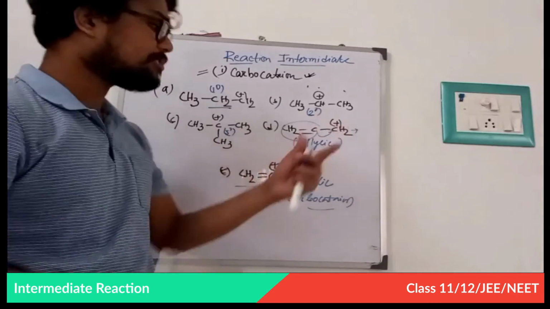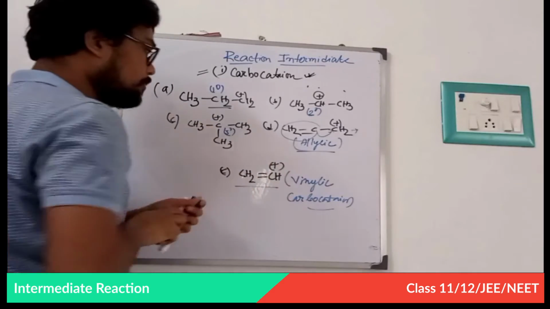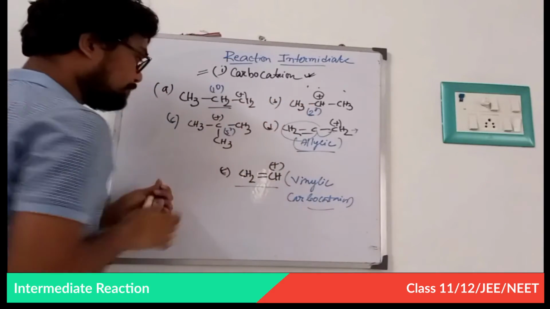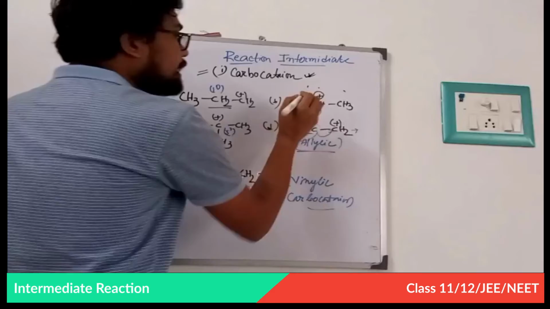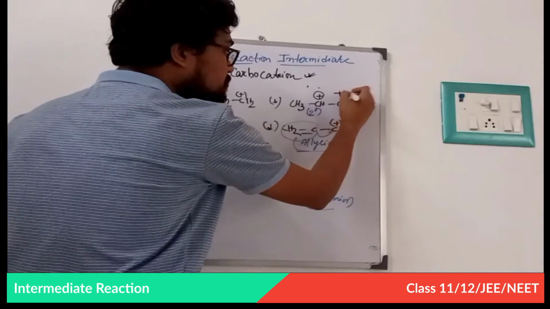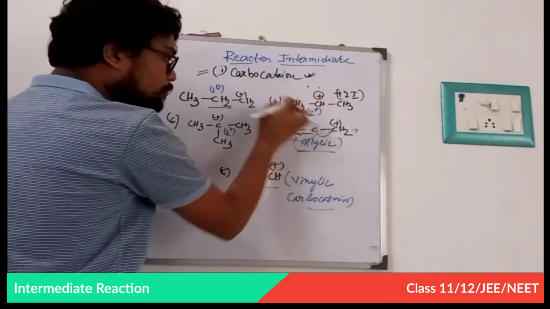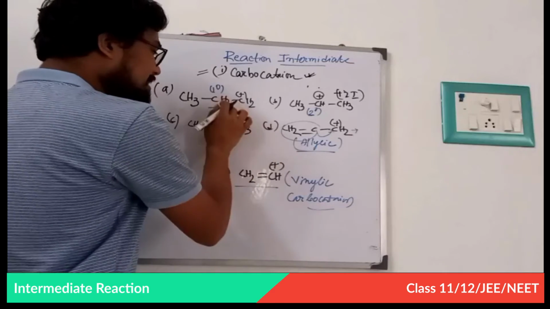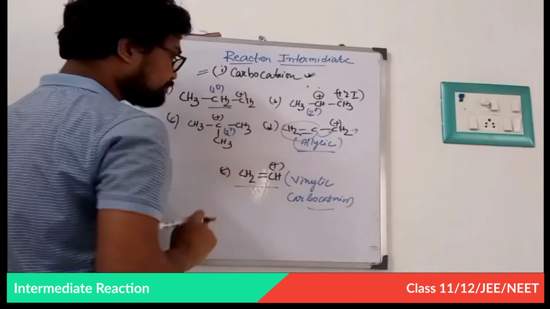Now I am going to discuss the stability. Very carefully. This one has 2 plus I effects of 2 CH3 groups. This has only 1 plus I effect.